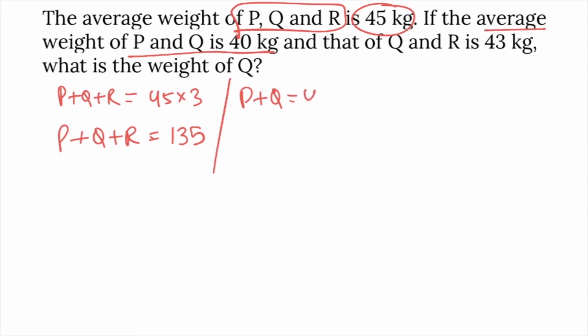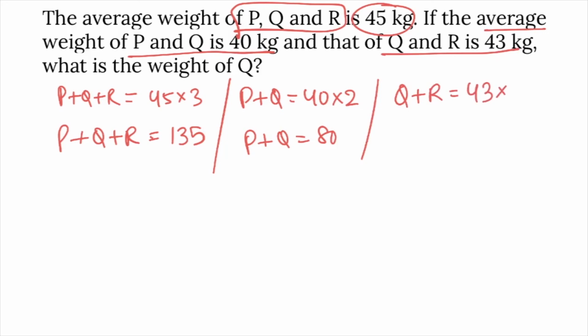And going to second condition, average weight of PQ is 40. PQ average weight is 40 into 2 members, summation is 80. Average weight of QR is 43, Q plus R is 43 into 2 members. Average multiplied by number of people will give you the sum. Q plus R is equal to 86. And requirement is weight of Q.